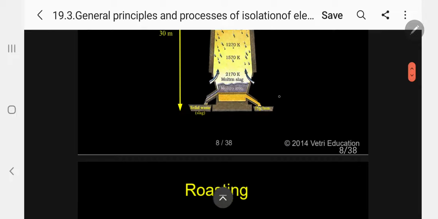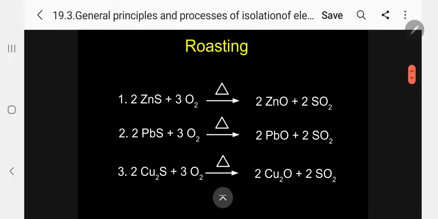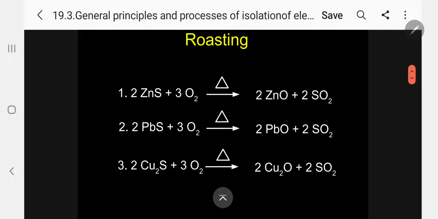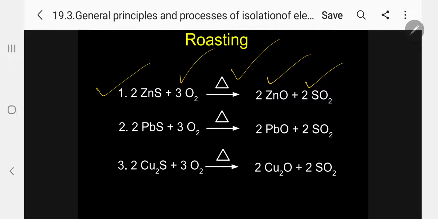Please follow. So let me give some examples under roasting. For example, zinc sulfide in presence of oxygen: 2 moles of zinc sulfide plus 3 moles of oxygen, on heating, gives 2 moles of zinc oxide, and sulfur dioxide is formed. So sulfide is converted into a more suitable form, zinc oxide ore.